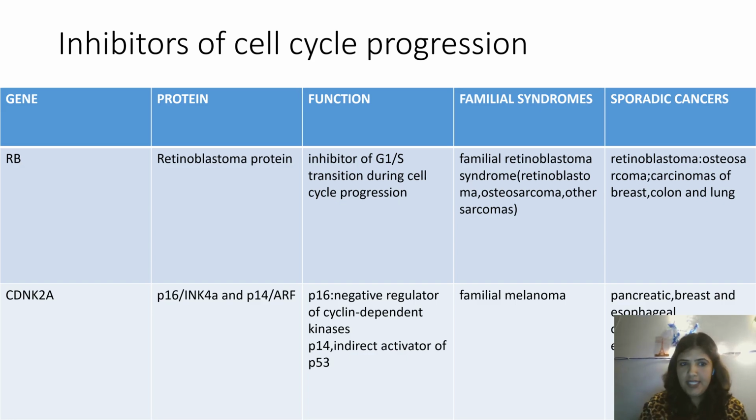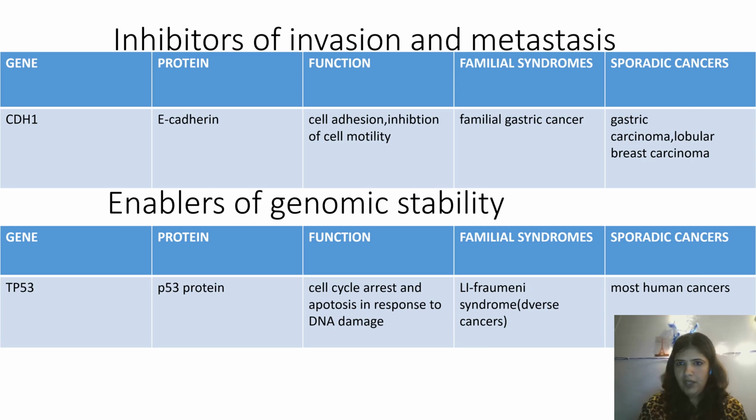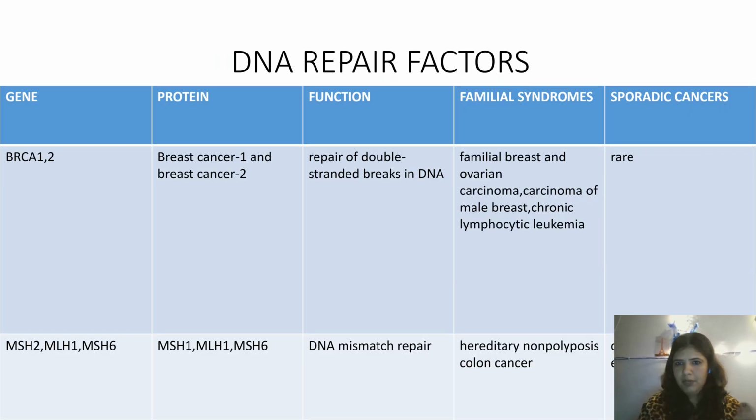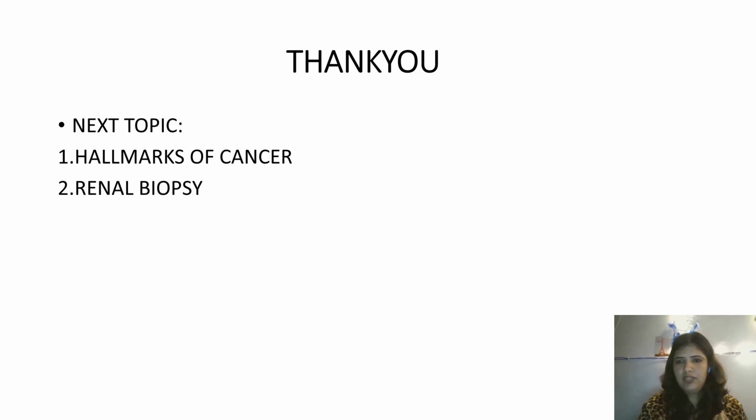RB, CDKN2A, VHL, of course associated with RCC, STK11 associated with Peutz-Jeghers syndrome, SDHB, SDHD, and then Cadherin-1 for gastric cancer and lobular breast cancer, TP53 obviously, BRCA1, BRCA2, MSH2, MLH1, MSH6 for HNPCC, WT1 for Wilms tumor, and NF1. That is all for tumor suppressor genes.